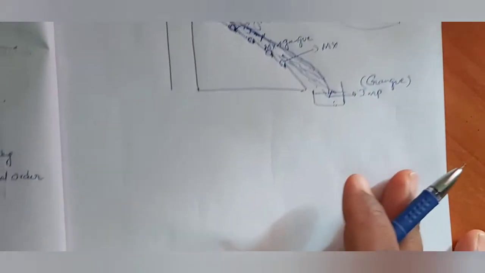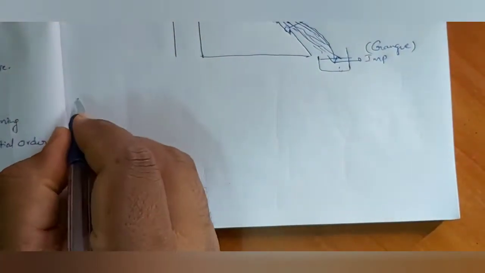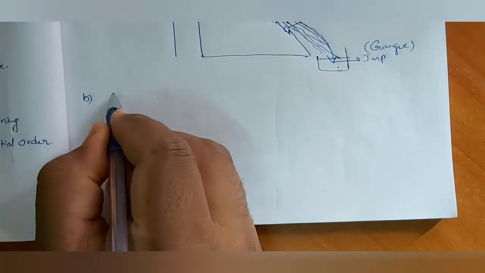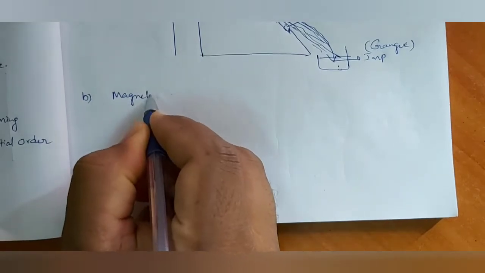Next one, B. Are you clear? I hope you are clear. Next one, B, is magnetic separation.